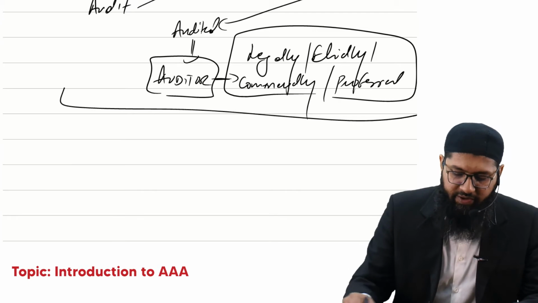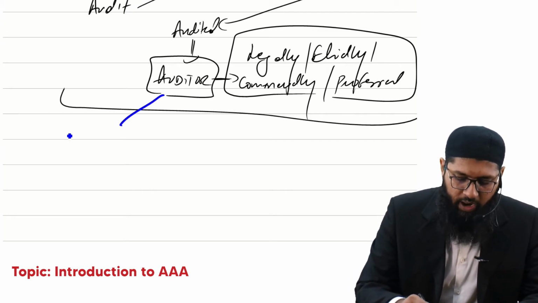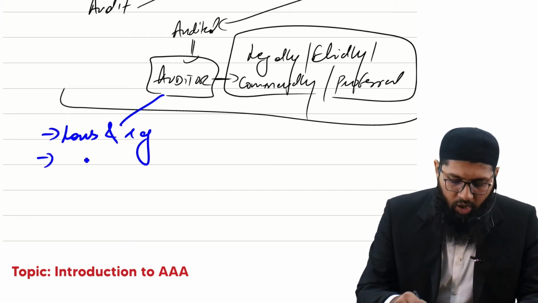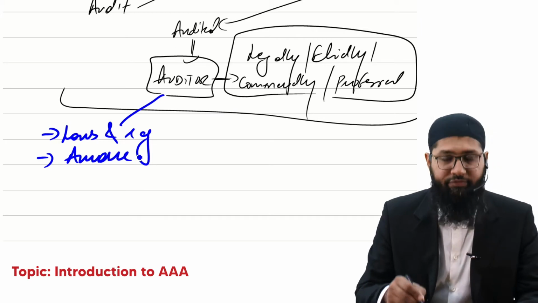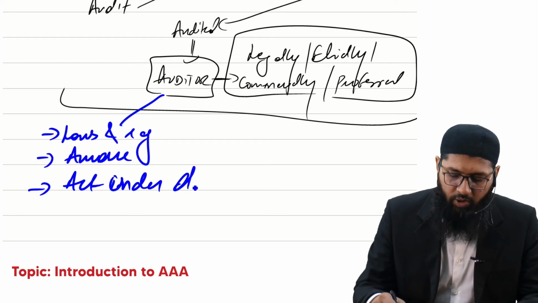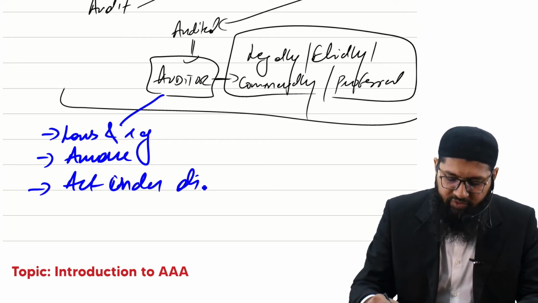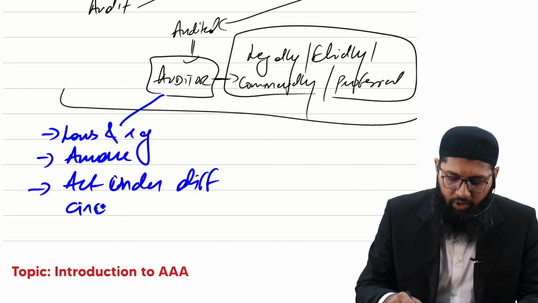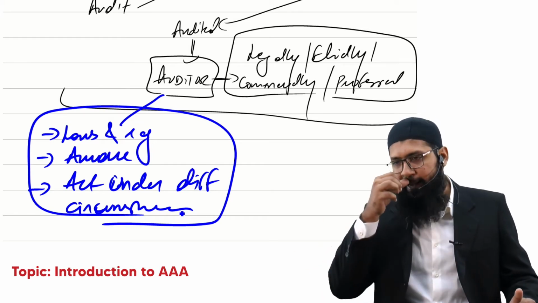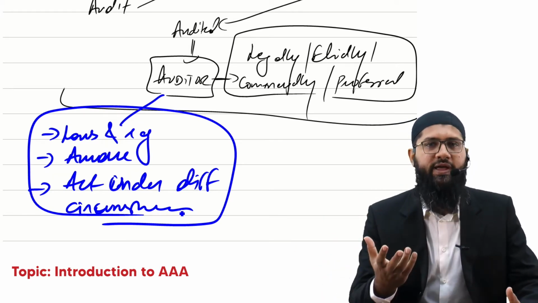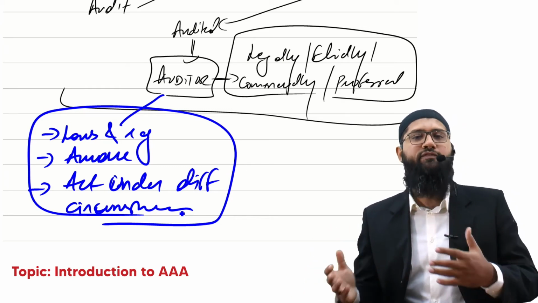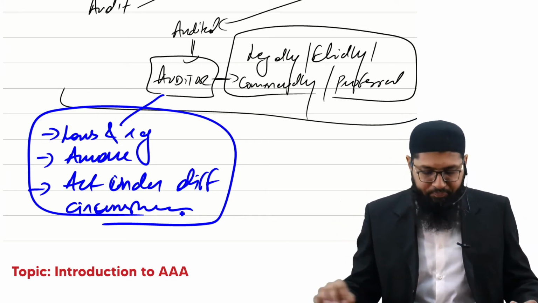So generally speaking, the regulatory environment tells you what are the laws and regulations that the auditor has to comply with. What are the laws and regulations that the auditor should be aware of, and how the auditor should act under different circumstances. So that is all that the auditor is expected to comply with. So when we'll be going through this regulatory environment area, we'll be discussing the laws and regulations and how the auditor is expected to deal when faced with those laws and regulations while performing his duties. So that is something that we'll talk about.